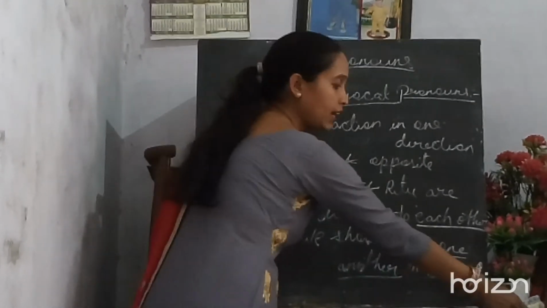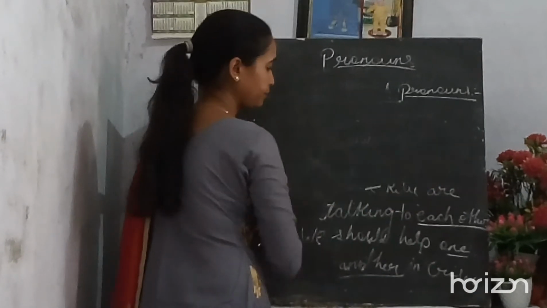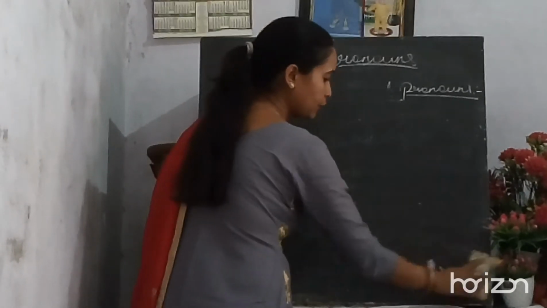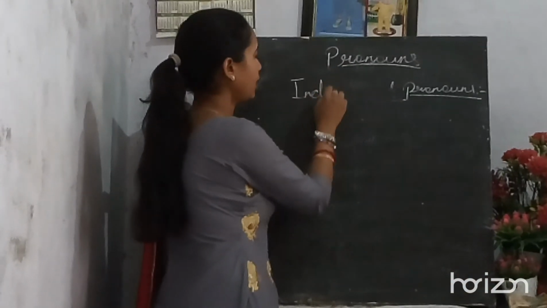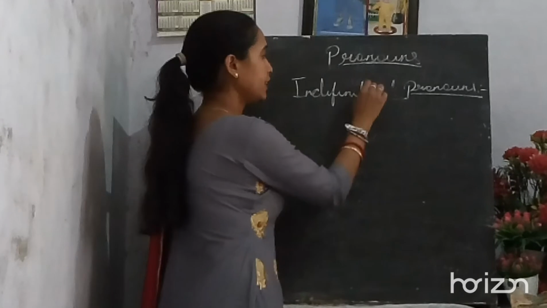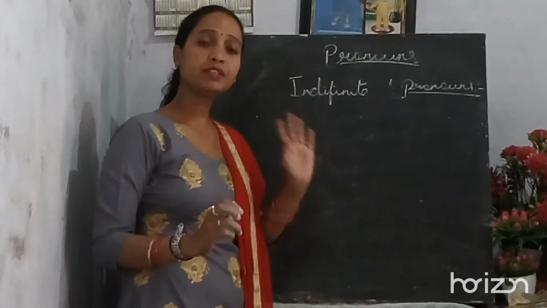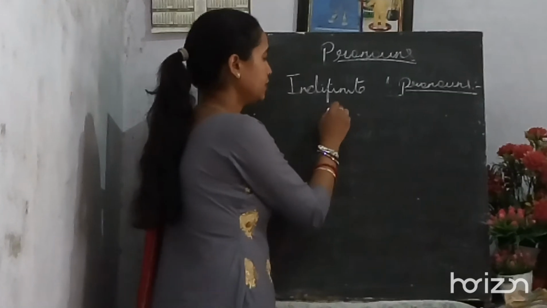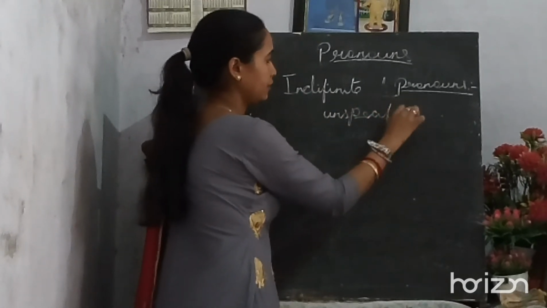Clear? Now the last type of pronoun is the indefinite pronoun. An indefinite pronoun is a pronoun which is not fixed, which is unspecific, which is not clear.